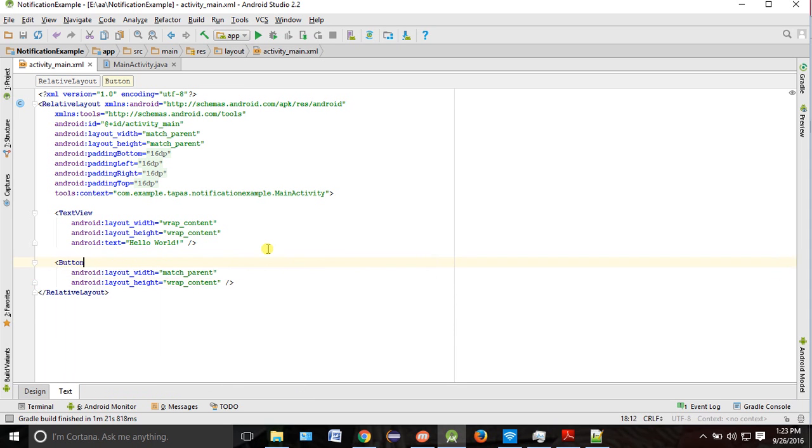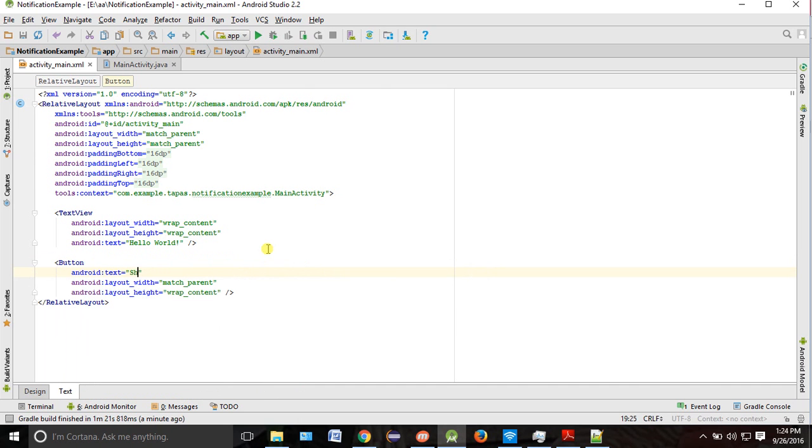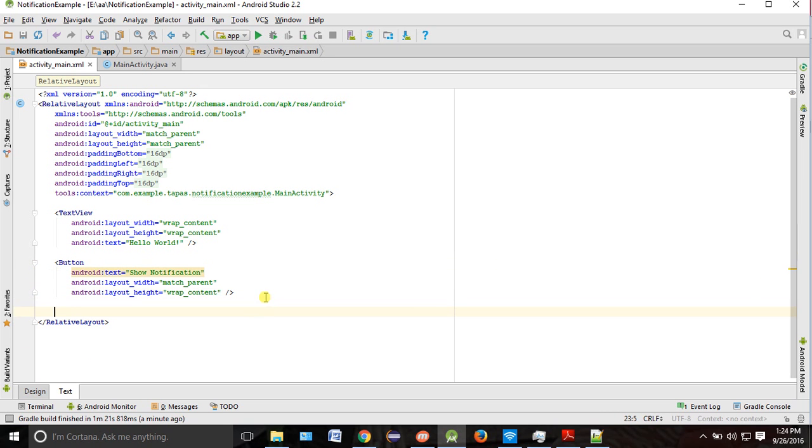Okay. And text: Show notification. When you click on this button, what will happen? Notification should come. Now, similar to this, you want to have one more button: Cancel notification. You want to cancel it.